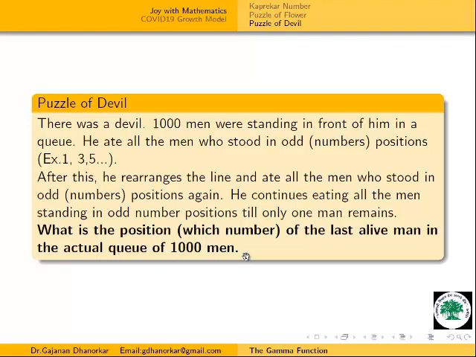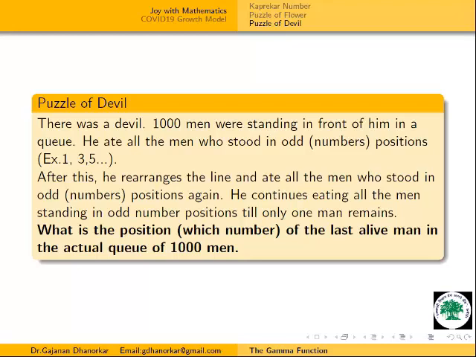Got it? Now, what is the meaning of this puzzle? The devil wanted to eat 1000 men, but the condition is that he puts all these men in a queue. He eats the men on odd positions. Then the remaining men are rearranged into a line, and again he eats the men in odd positions. Again from the rest he rearranges, and again eats the odd positions.